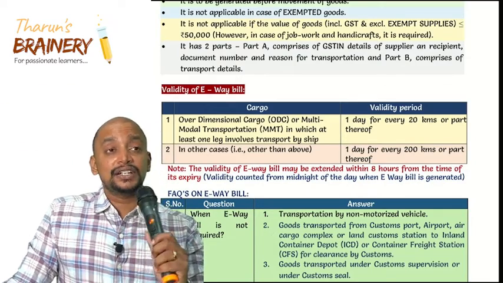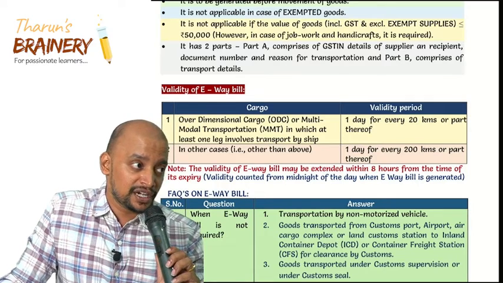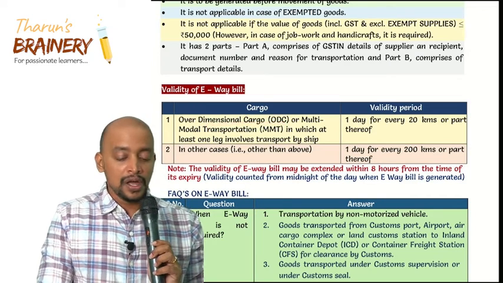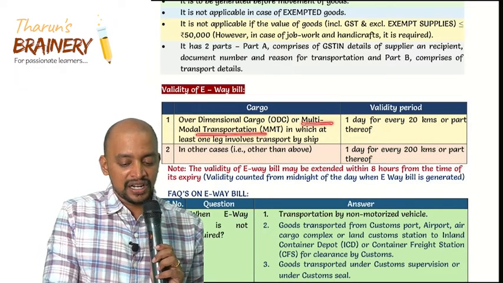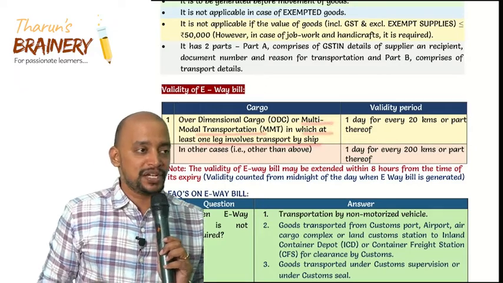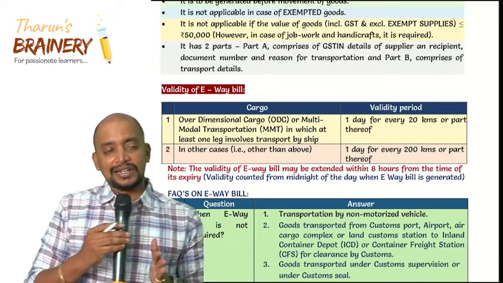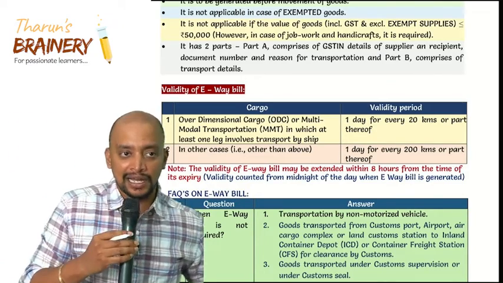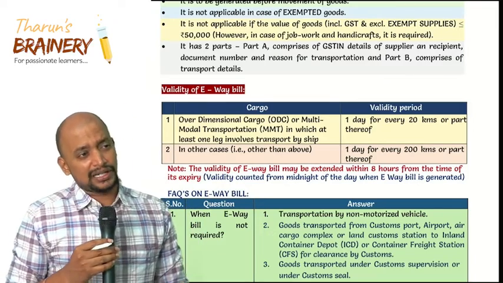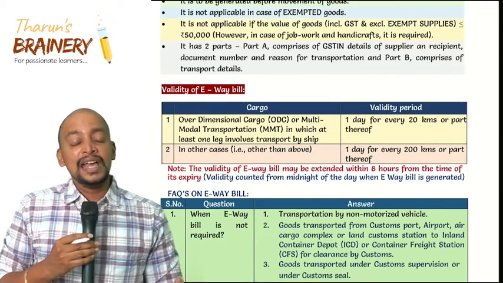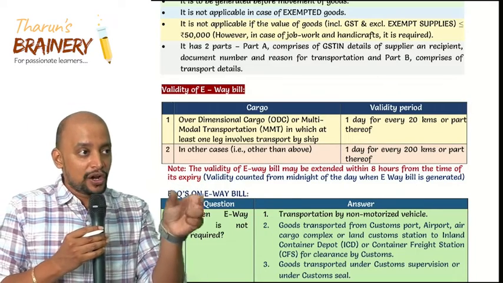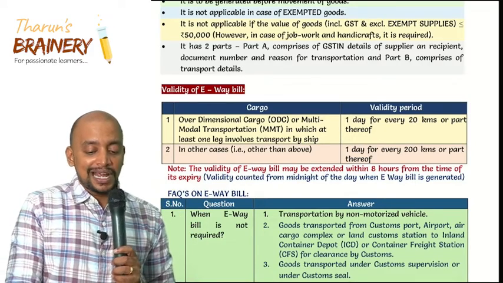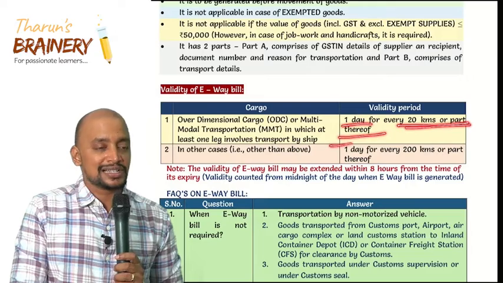Then what is the validity of the e-way bill? 1 day for every 200 kilometers or part thereof. In case of over-dimensional cargo or multi-mode transportation in which one leg of movement is by ship. Over-dimensional cargo means the cargo is big, like some 20 wheels, 30 wheels truck will be there. So that over-dimensional cargo will take a lot of time to reach the destination. Even multi-mode transportation where one leg of the journey is by waterways, usually the speed will be less. So then it will be taken as 1 day for every 20 kilometers or part thereof.